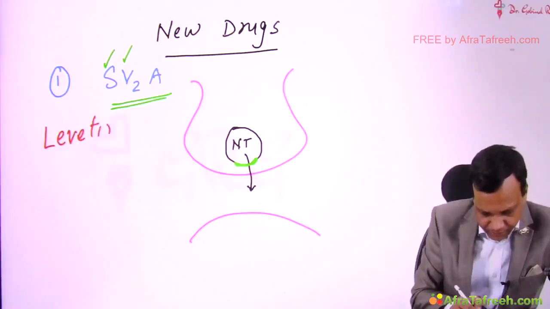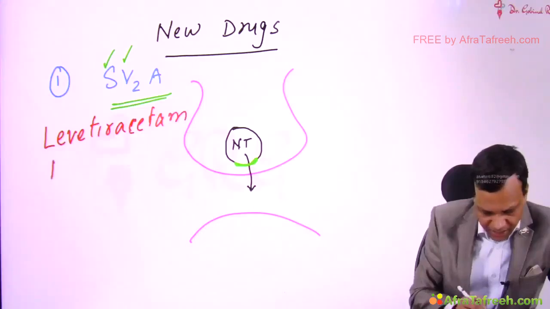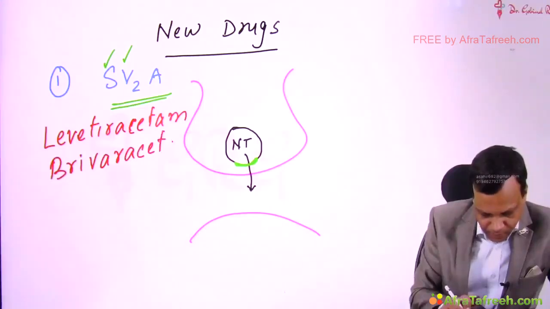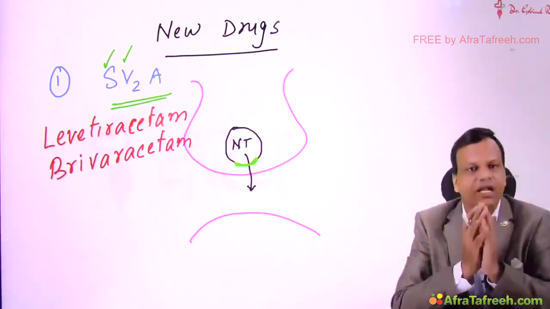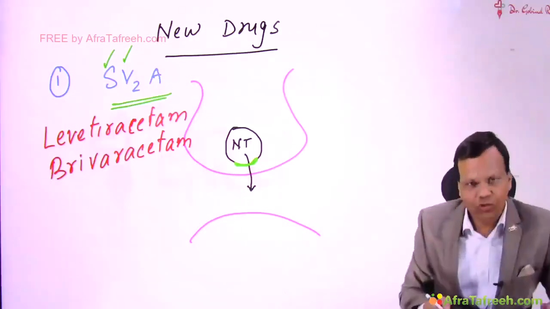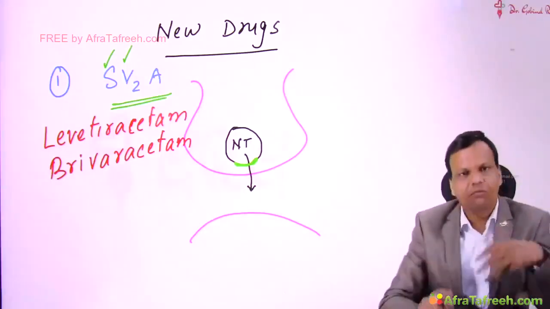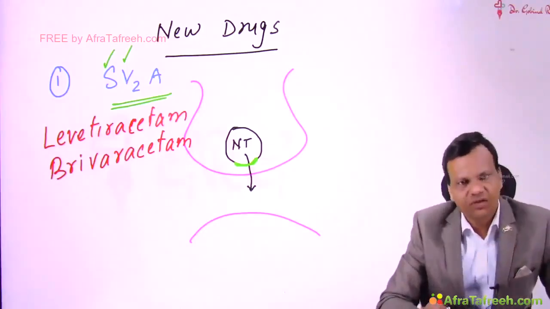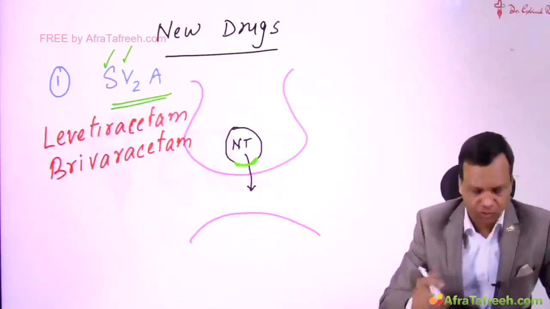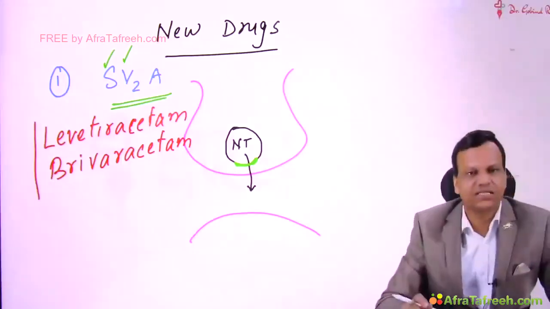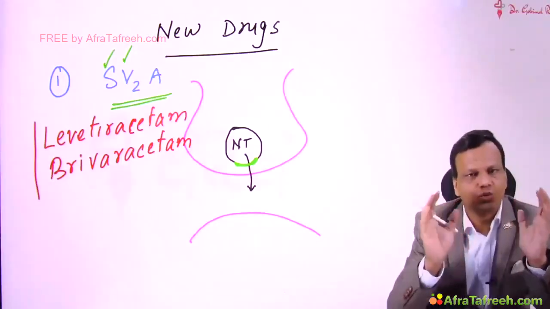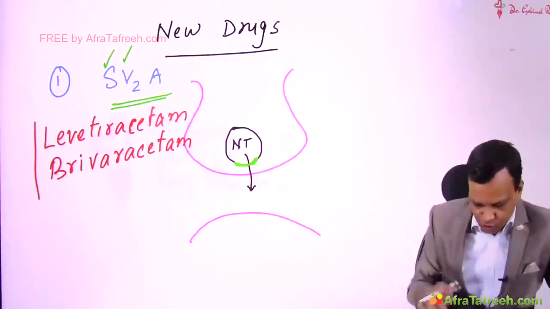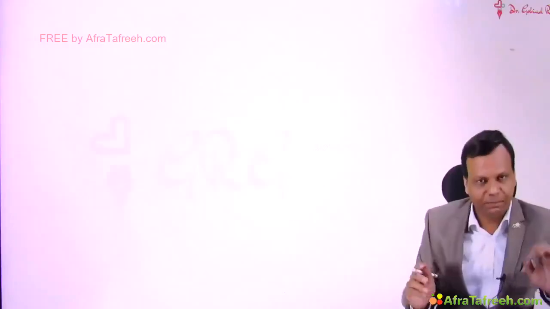levetiracetam and brivaracetam. Levetiracetam and brivaracetam bind to SV2A and then they can modify the release of neurotransmitters, which can be used in epilepsy. So levetiracetam and brivaracetam bind to SV2A. Okay? So this is the first group of new drugs in epilepsy.